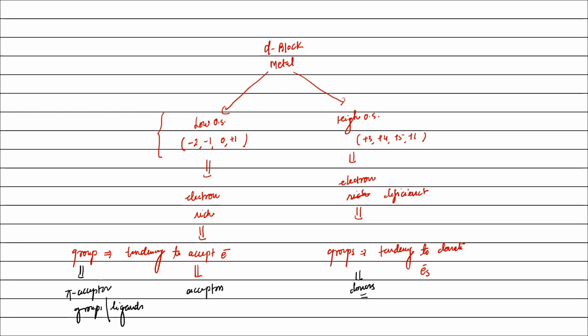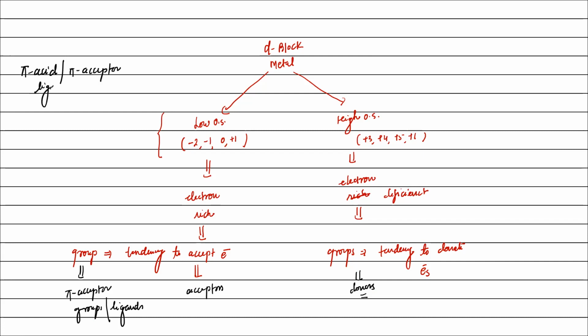It means if metal in low oxidation state undergoes bonding with ligands which are also capable of forming pi bond with metal, then such ligands are called pi acceptor ligand, either pi acceptor ligand or pi acid ligand, right? Pi acid or pi acceptor ligand.